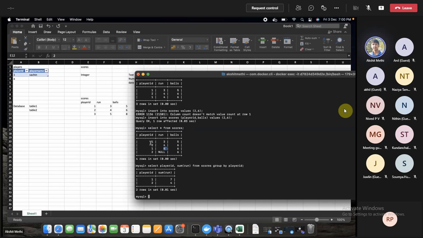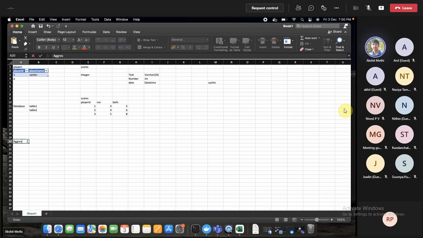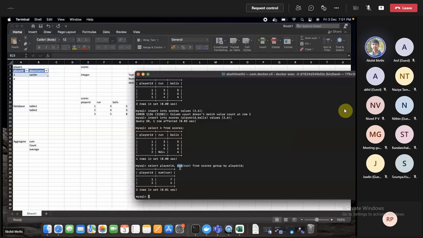It performed the grouping on the values of the player ID, and based on the grouping, it applied that aggregate function. When we say aggregate, it means either we are doing sum, or counting, or average or mean. Wherever we have to use multiple values and come up with a single result, it is aggregation, right? So sum is an aggregation, and for this aggregation we are grouping on this player ID.